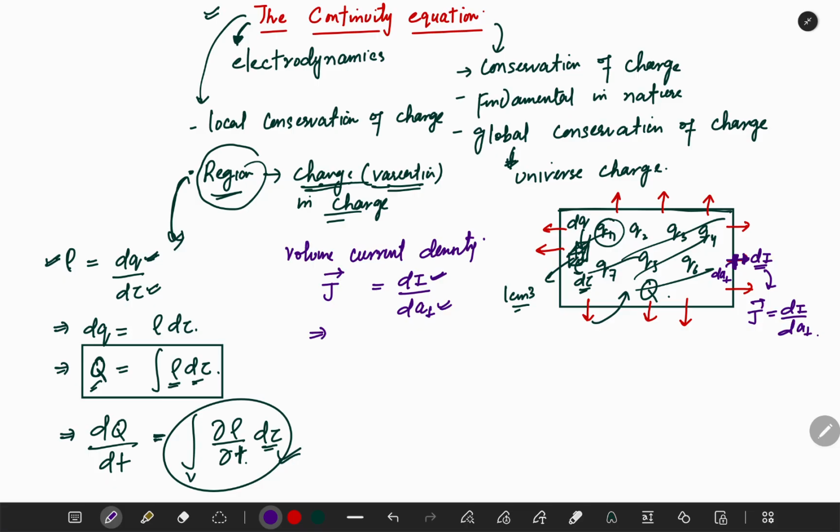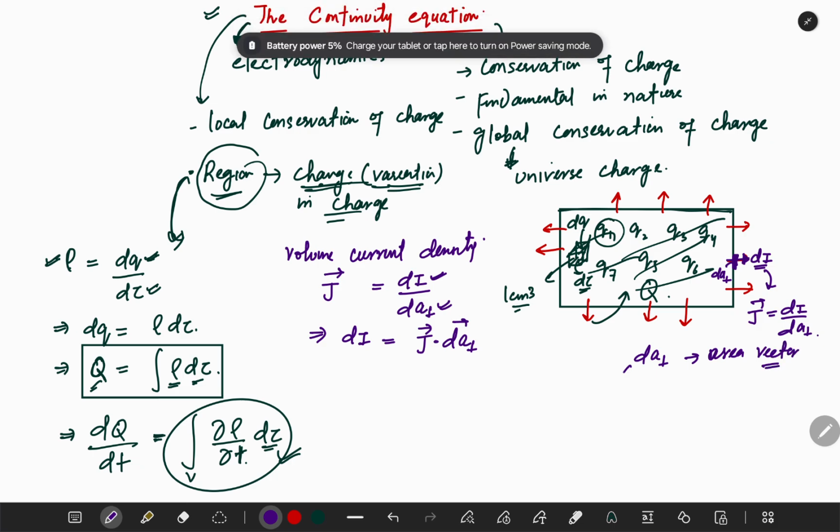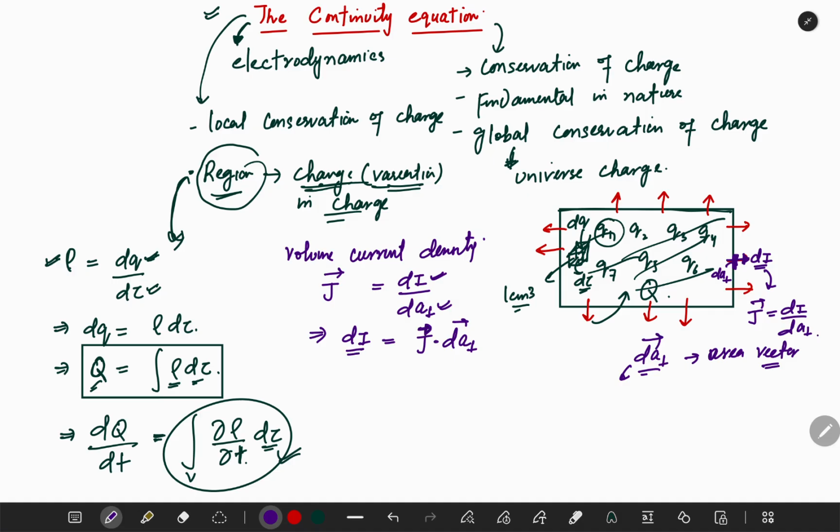Okay, so which implies di is actually J dot dA perpendicular, the dot product, because we know this area is a vector quantity. We call it an area vector. So this is dA vector, and since J dot dA will give us the current.